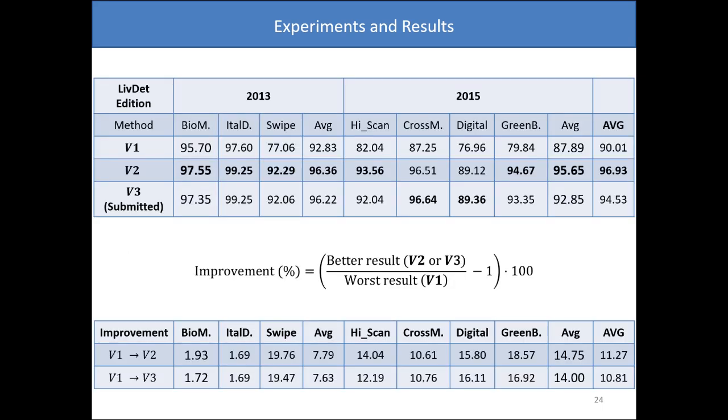In these results, we can see in the first table that in all cases considered, the framework improved the results obtained with the simple use of the MSLMP technique. Indeed, in the second table, we can see that the average improvement was over 10%, being close to 20% in some cases, such as SWIPE 2013.